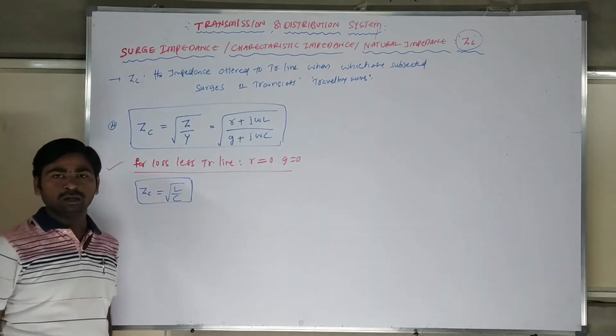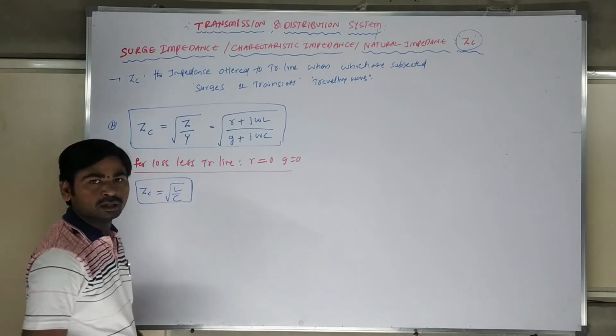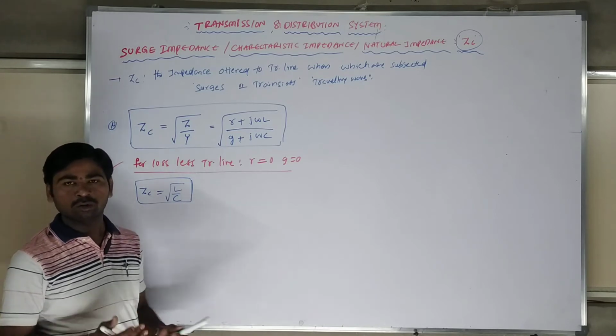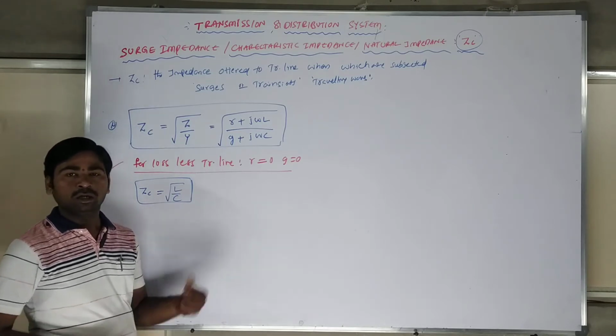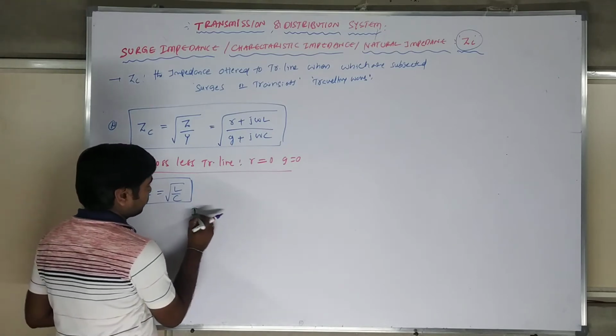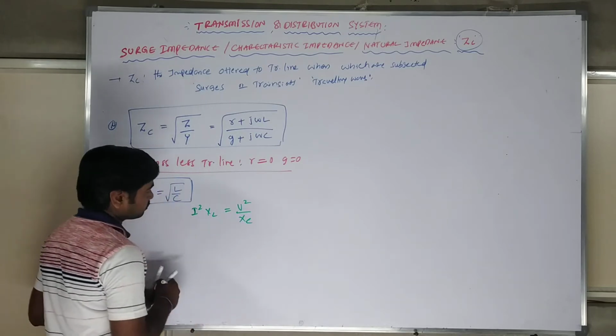In the lossless transmission line, the inductance power is equal to the capacitance power. Due to the inductance, how much power is there, and due to the capacitance, how much power is there? Inductance power equals capacitance power, and that is when this happens. It is I square XL equal to V square by XC.